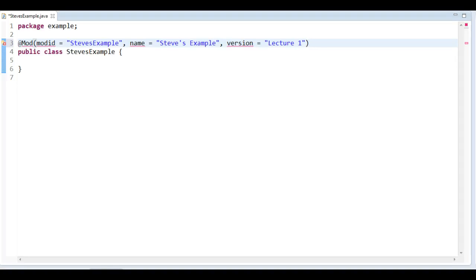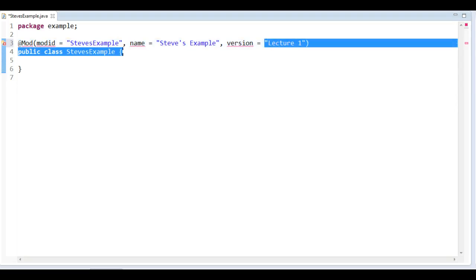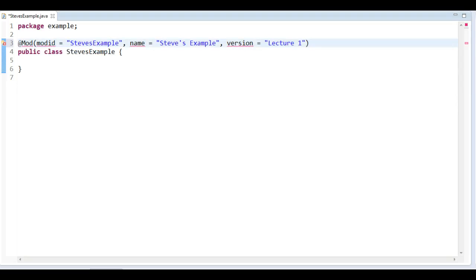But what I'm going to do is call it lecture 1. You can call the version whatever you want to, and since I'm going to continue with this Steve's Example mod throughout the course, it seems to make sense for me to call it lecture 1, because that's the current version of the mod. So you give it the ID, you give it the name, and you finally give it the version that you want it to have.